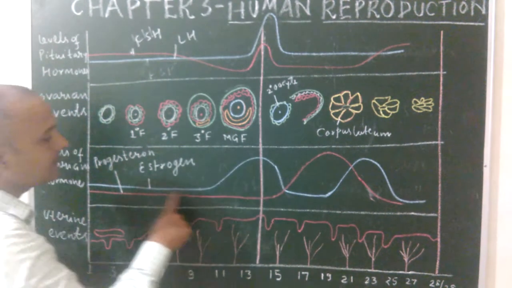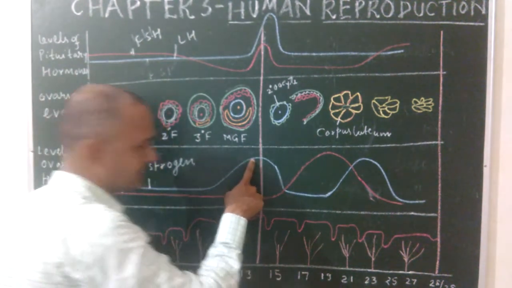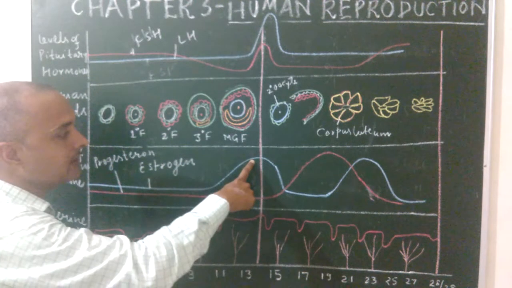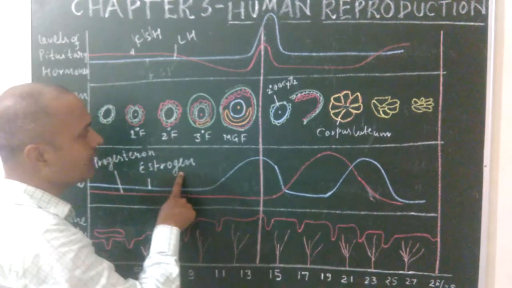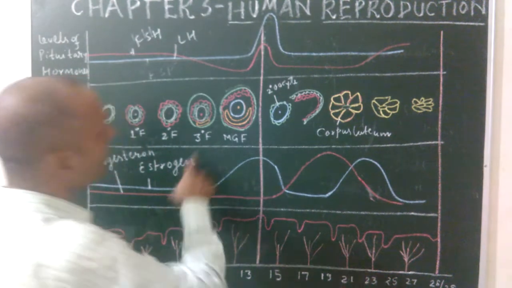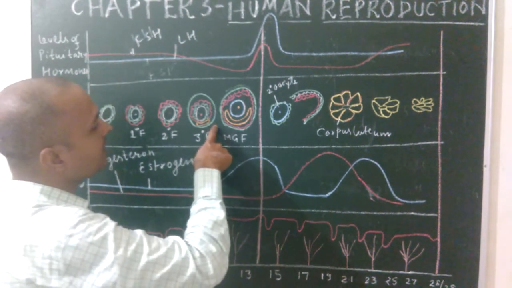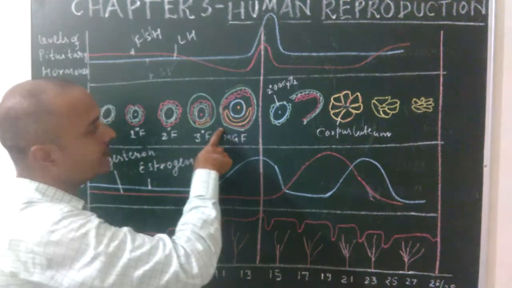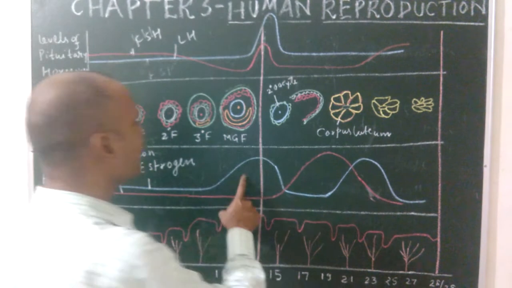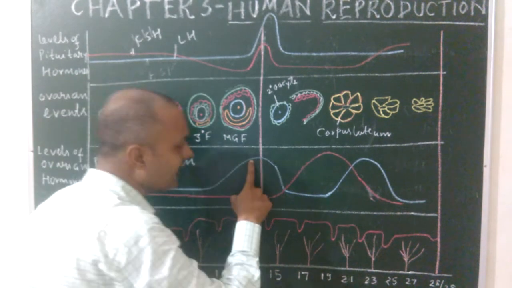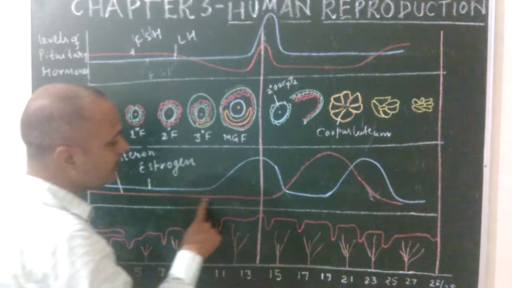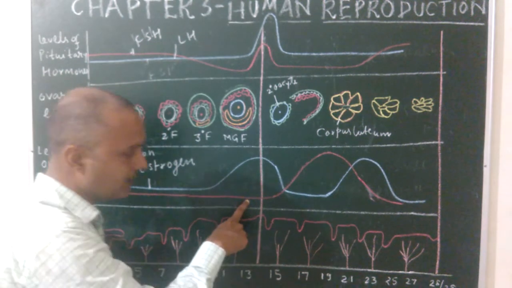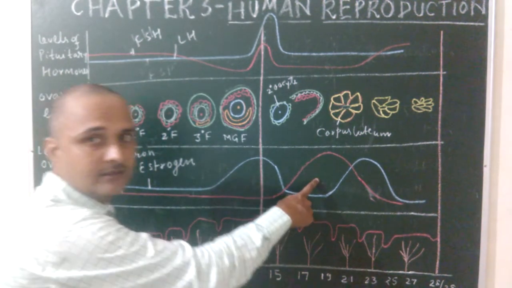This estrogen is secreted by the follicular cells of the mature Graafian follicle. So the level of estrogen is high, but the level of progesterone is lower, because progesterone is only required after ovulation.